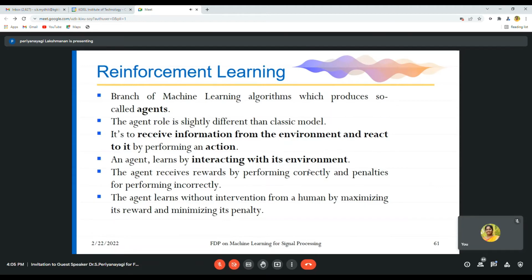That is, it receives information from the environment and reacts accordingly. An agent learns by interacting with its environment. The agent receives rewards for performing correctly, and it receives penalties for performing incorrectly.